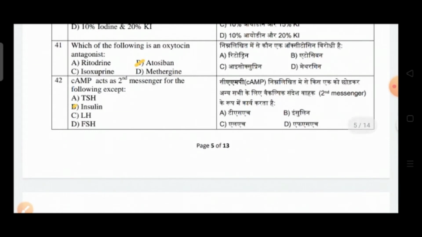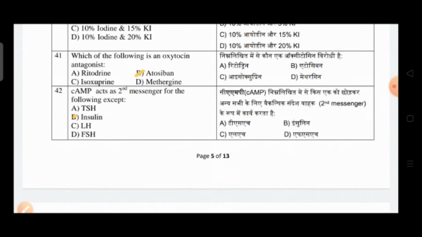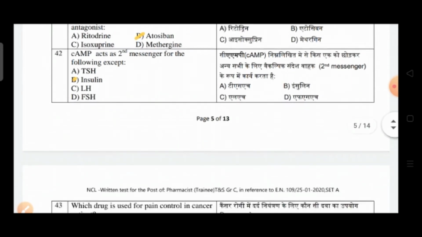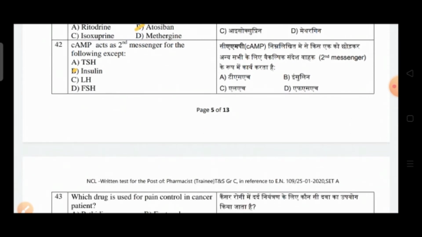Question number 41: which of the following is an oxytocin antagonist? Option A is ritodrine, option B is atosiban, option C is isoxsuprine, and option D is methadone. So the correct answer is option B, atosiban. Question number 42: cAMP acts as second messenger for the following except?